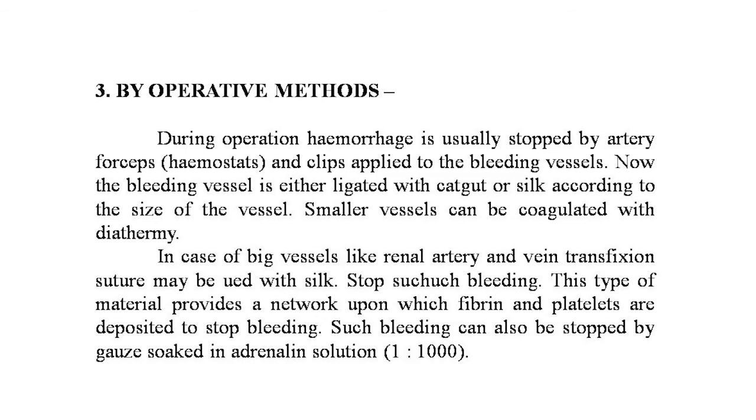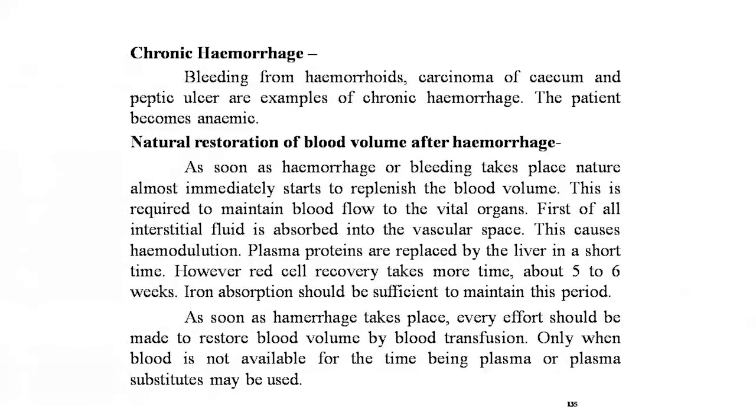Stop such huge bleedings. This type of material provides a network upon which the fibrin and platelets are deposited to stop bleeding. Such bleeding can also be stopped by the gauze soaked in adrenaline solution, that is the 1:1000. Now the chronic hemorrhage: bleeding from the hemorrhoids, carcinoma of cecum and the peptic ulcers are examples of the chronic hemorrhage. The patient becomes anemic.